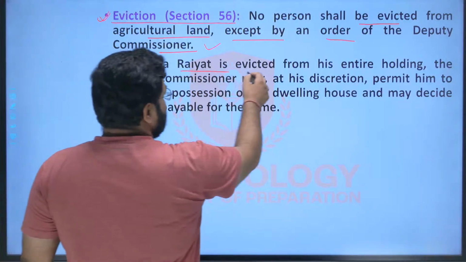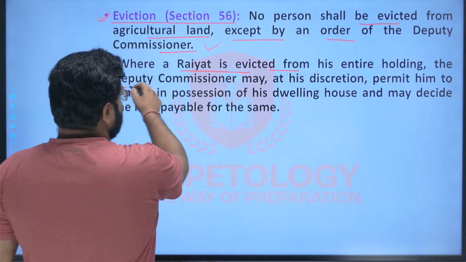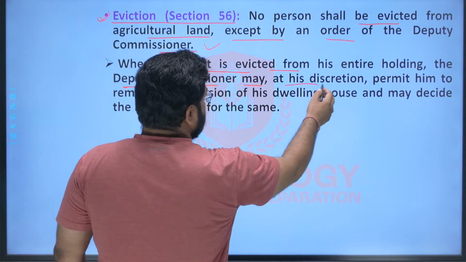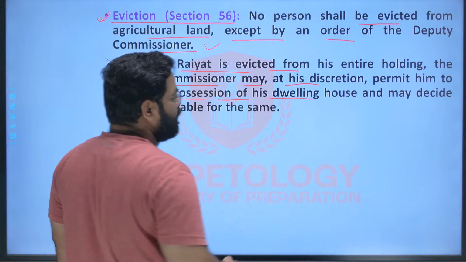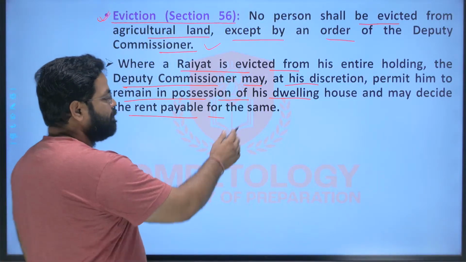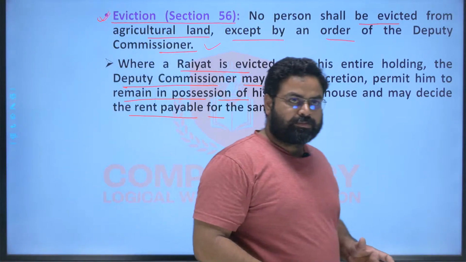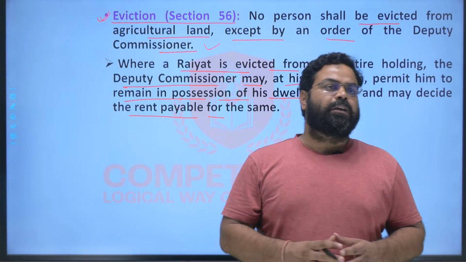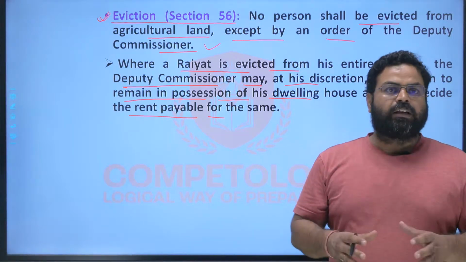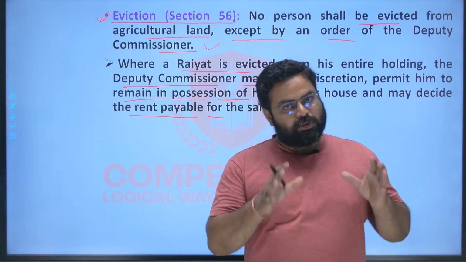And where a Rayyat is evicted from his entire holding, the DC may at his own discretion permit him to remain in possession of his dwelling house and may decide the rent payable for the same. So if the Rayyat is being evicted from his complete holding, but still the DC may permit that you can possess your house.